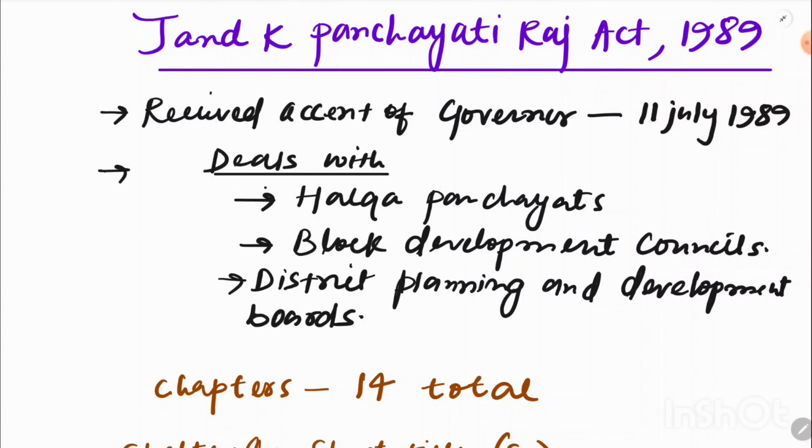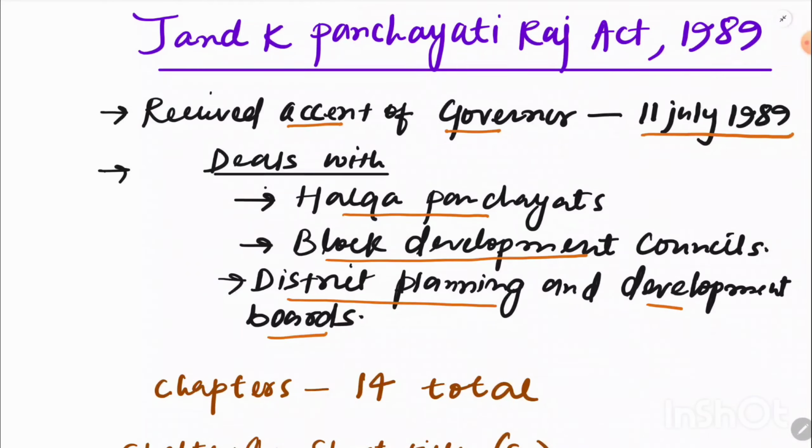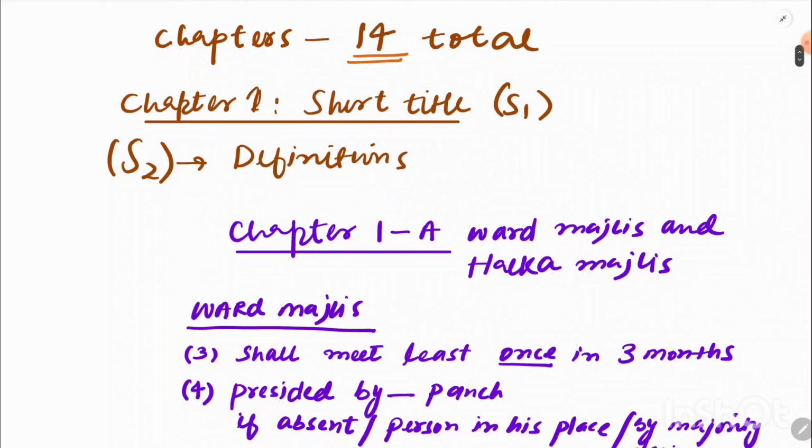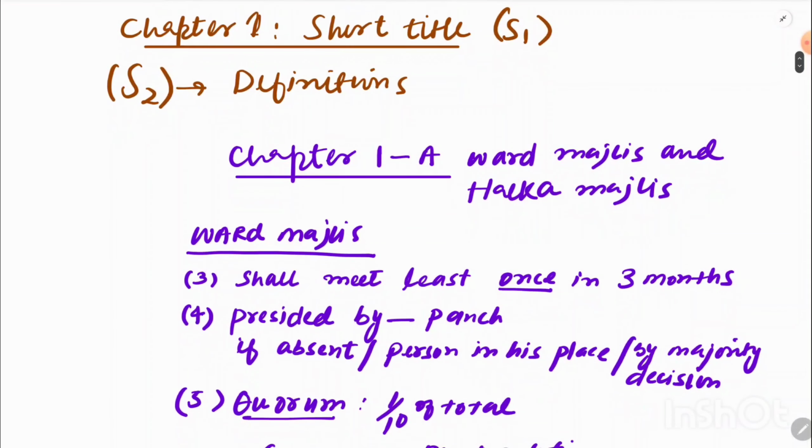The act got its assent, or approval, from the Governor on 11 July 1989. This act mainly deals with three things: halka panchayats, which I am going to discuss in this video, then block development councils, then district planning and development boards. There are a total of 14 chapters in it. In chapter first, section 1 tells us about the short title, section 2 tells us about the definitions, and chapter first tells us about ward majlis and halka majlis.